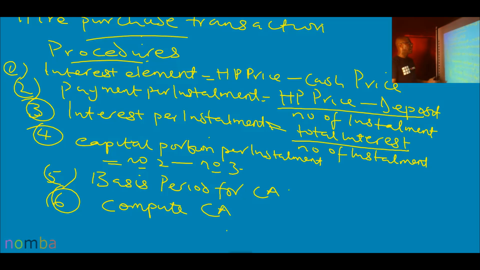And then, another peculiar thing about hire purchase is that because of the nature of hire purchase, the useful life of the asset may be longer than the expected life. So as a result, we reduce the useful life of the asset each year.